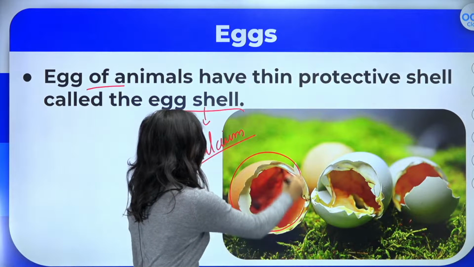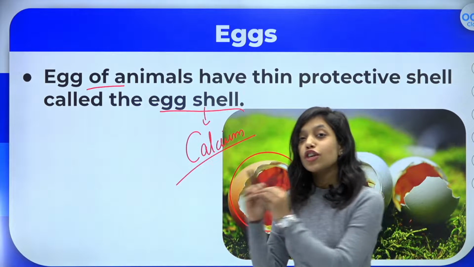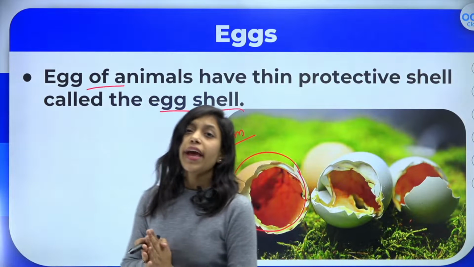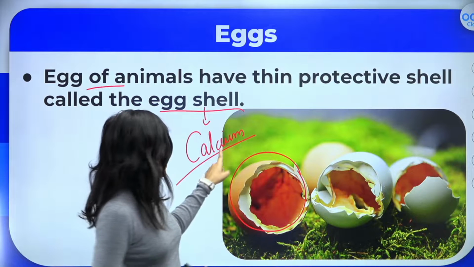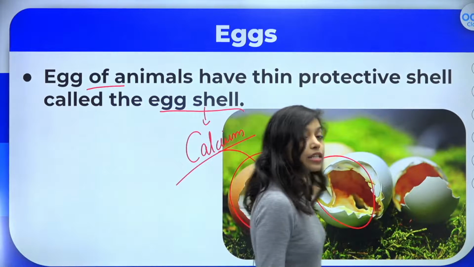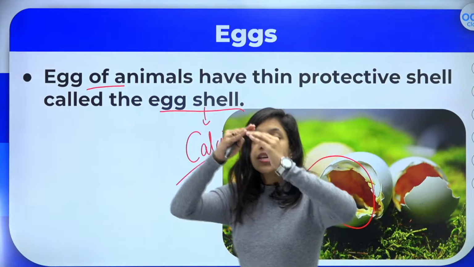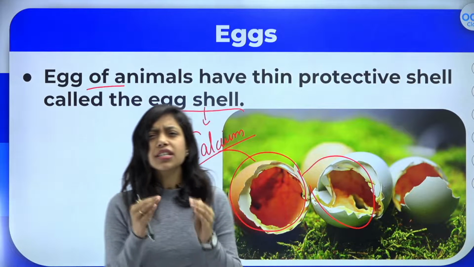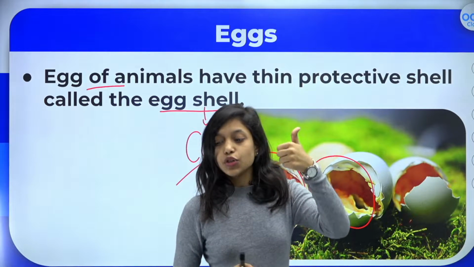How many of you, after using the egg, throw the eggshell in the dustbin? Let me know. Do you throw the eggshell in the dustbin? No, you should not do that, because as I told, eggshell is made up of calcium. You can just put it under the plants. It will act like a good fertilizer for the plant, okay? So what is the role of eggshell in the egg? It is just a kind of protective covering for the egg. Is it clear to all of you?